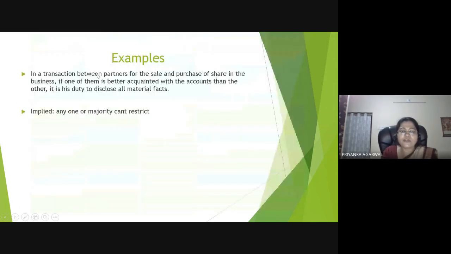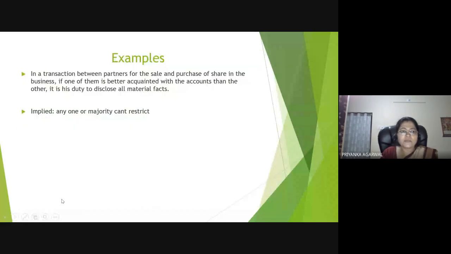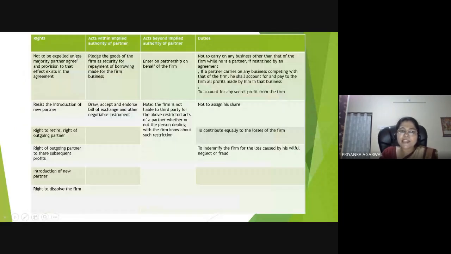And we have also discussed rights of partners, like taking part in the conduct of the business, expressing their opinion, access to and inspecting and copying any of the books, interest on capital or advances, share in profit and property, to be indemnified. Okay. Again, not to be expelled unless the majority of partners agree and a provision to that effect exists in the agreement, registering the introduction of a new partner, right to retire, rights of an outgoing partner. So you can go through this list also.